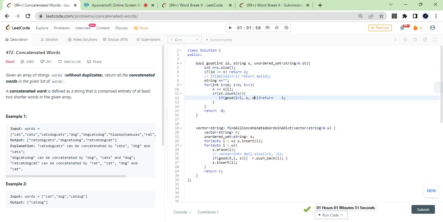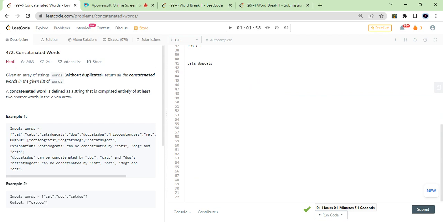I'm calling into some index, let's say ID till this part. If it is present in the set, then count. If it is present, then I'll say okay, this word is fine. Like I'll just check whether cats is present or not. I'm going word by word. First I'll try to see whether this is good or not.